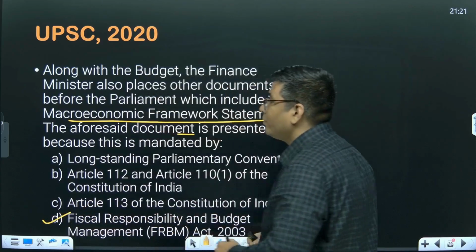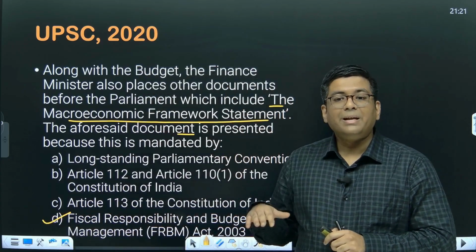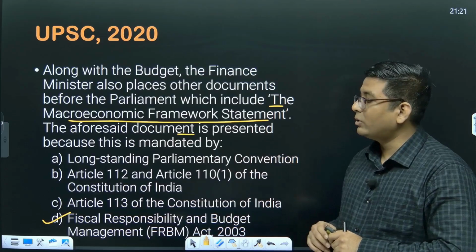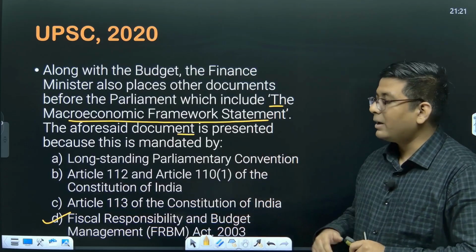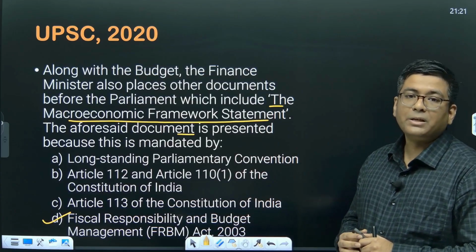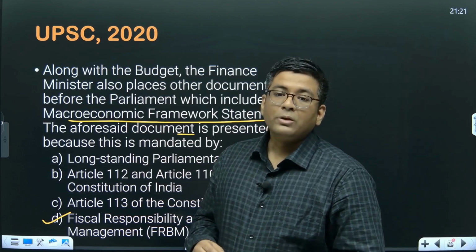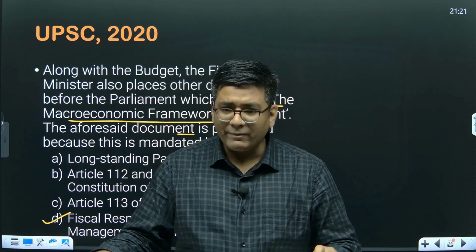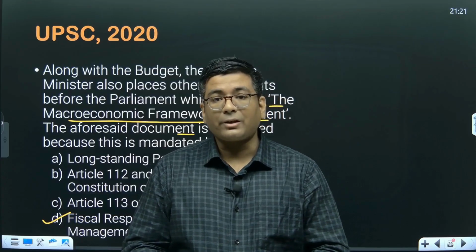So I've just told you that the macroeconomic framework statement and the medium term fiscal policy strategy statement is something which is presented to the Lok Sabha and the Parliament under the Fiscal Responsibility and Budget Management Act of 2003 or the FRBM Act. Okay, so these were basically the questions which have been there from the budget. There have been recent questions as well, okay, and we'll be practicing them in detail in the classroom, so don't worry about it.